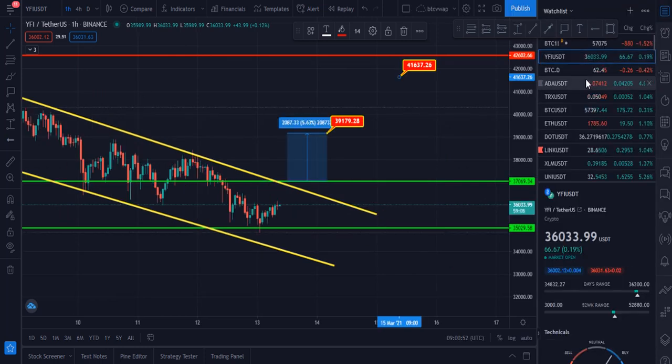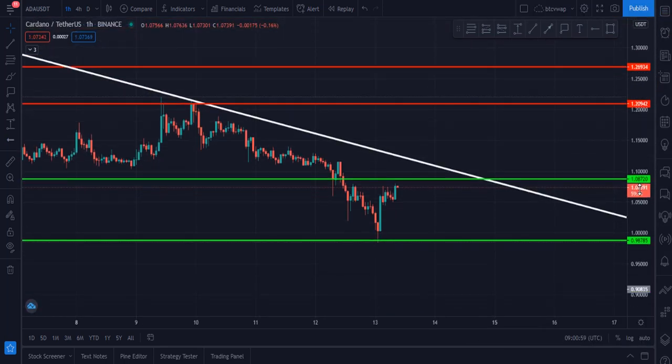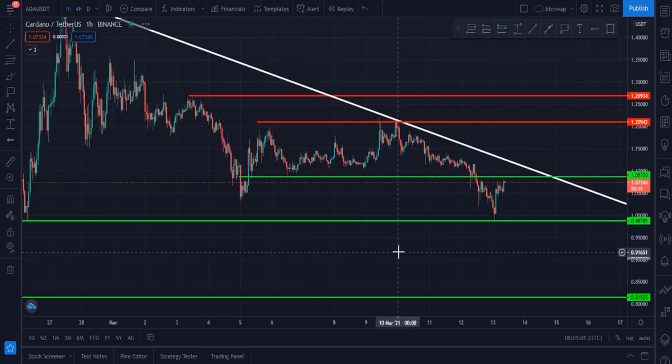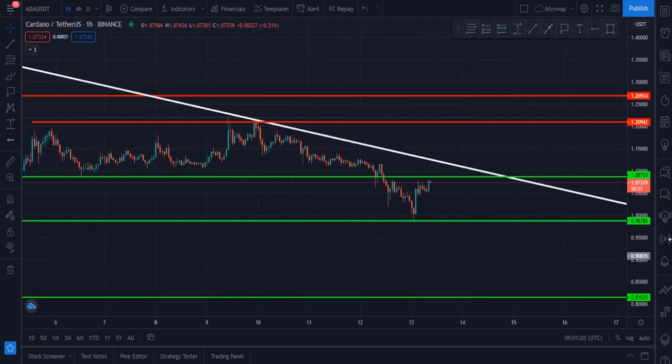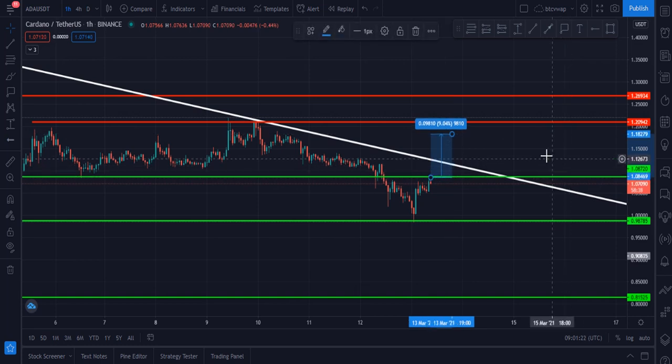Let me show you my next chart, which is ADA USDT, Cardano. Let me arrange this chart. Cardano is currently struggling to break this zone, which is $1.08, and once Cardano breaks this zone, our first target will be this zone. $1.18 is our next target for Cardano right now.